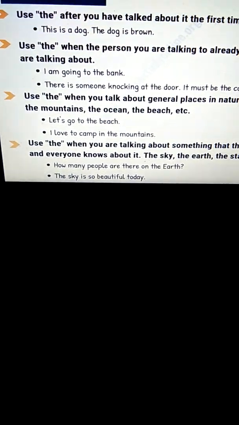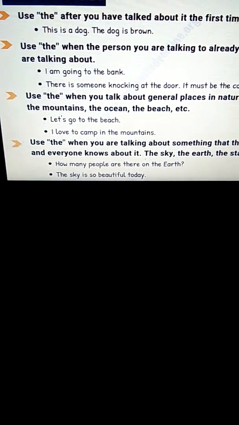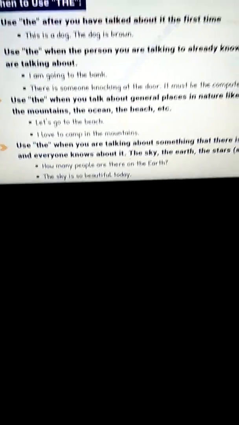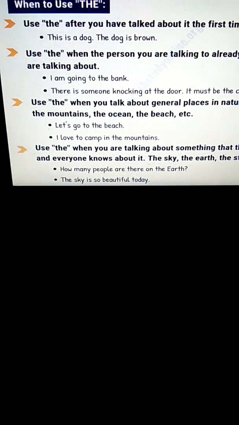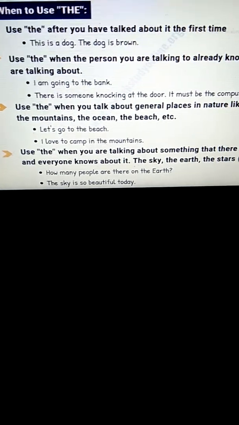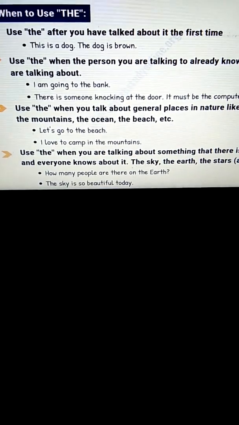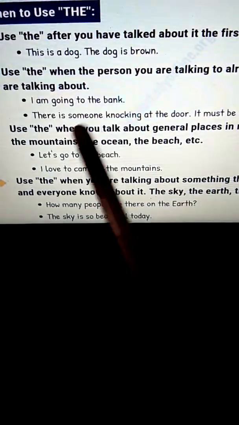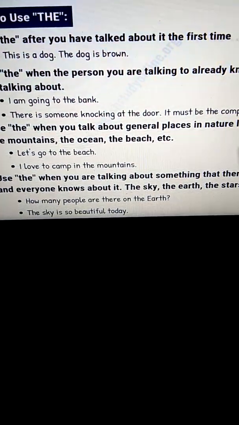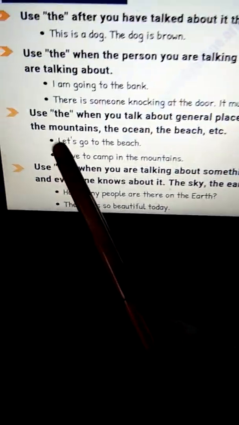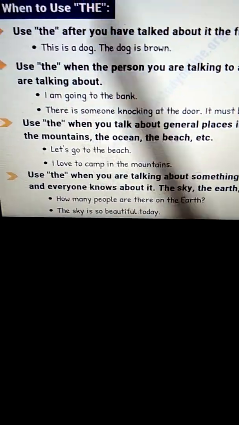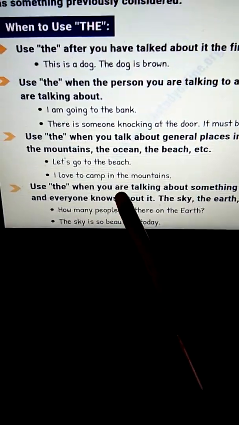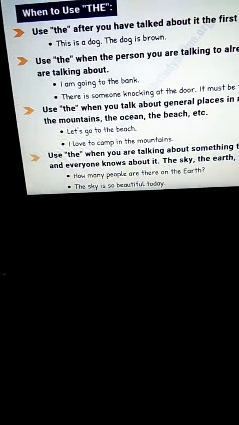But when we talk about any particular mountain range or particular mountain, then we don't use the. So when we are talking about general places in nature, then we use the. Let's go to the beach. I love to camp in the mountains.